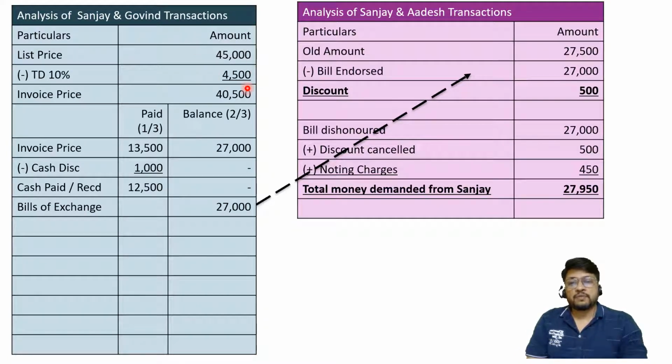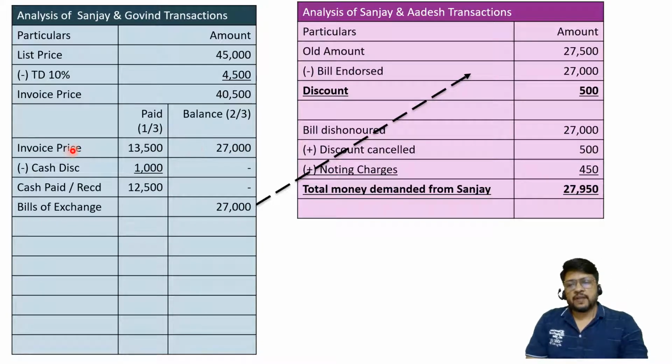So the invoice which was prepared by Mr. Sanjay to be given to Govind was of rupees 40,500. Out of that, 1/3 amount is paid immediately by Govind. So 40,500 into 1/3, that becomes 13,500. The balance was kept pending by him, that is 27,000.